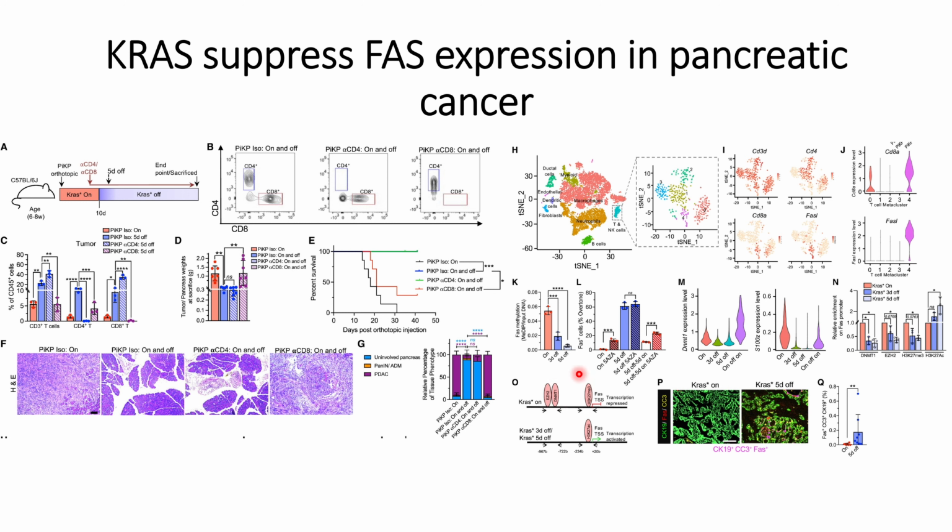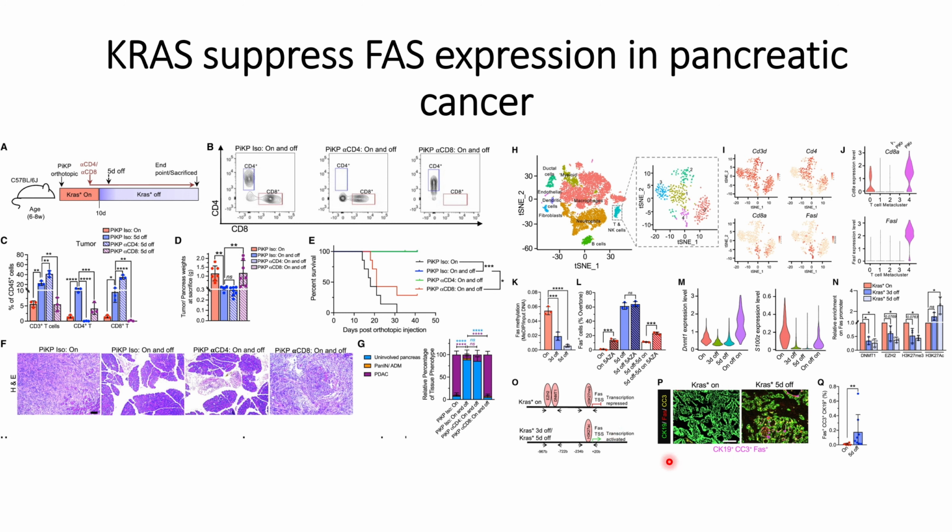However, when the KRAS mutations are off, DNA methyltransferase expression goes down, and H3K27 acetylation occurs, which helps in the transcription of the FAS receptors and causes overexpression of FAS on the pancreatic cancer cells.